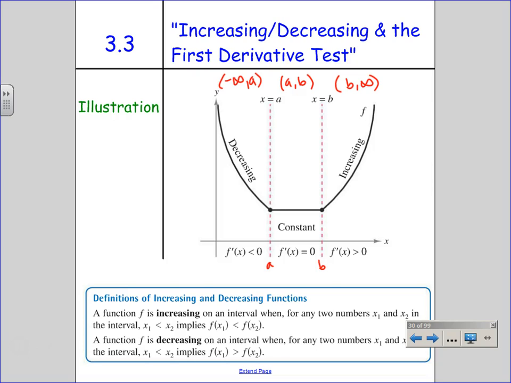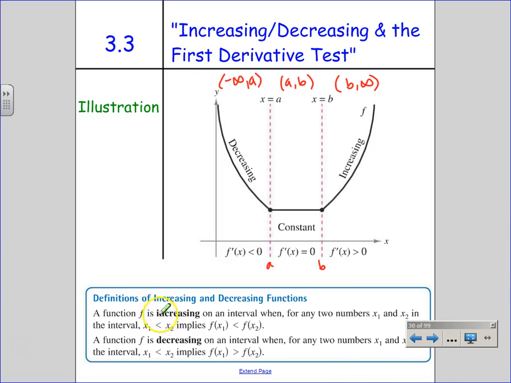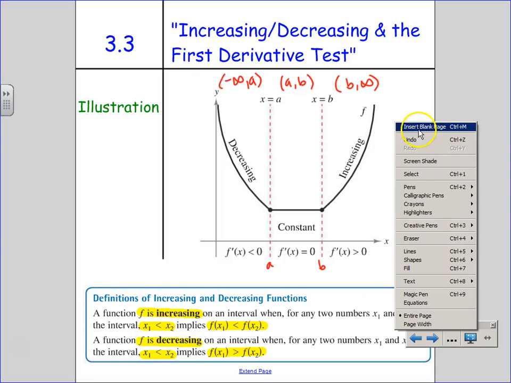It's all possible by derivatives. You guys don't need to write all of these words down below as far as the definition of increasing and decreasing. Let me show you the long story short. If a function is increasing, that means if x1 is less than x2, then f of x1 is less than f of x2, meaning as the x's get higher, the y's get higher. If a function is decreasing, as the x's get higher, the y's get lower.